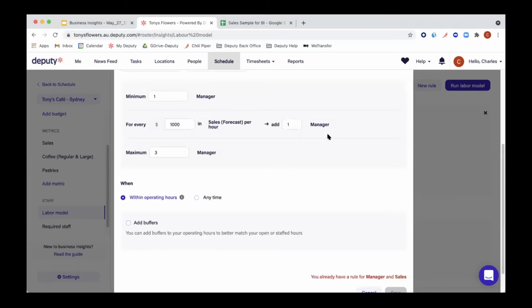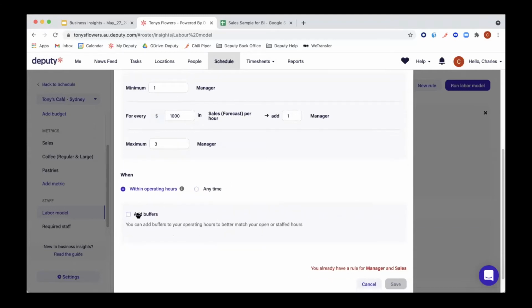Is it within the operating hours? So if you're open from 9 to 6 p.m., do you want this rule to apply just for that or any time? So if you click here on this button, you can see your operating hours, which is always good help. And now below, if you click with operating hours, you have add buffers. So this basically means that, yes, you are officially open from 9 a.m. till 6 p.m., but in reality, people start working at 8:30 because they need to open up, prep everything, and be sure so that at 9 a.m. when they open the door, there is no time to wait for the clients. And once you have your rule, you can click on Save.